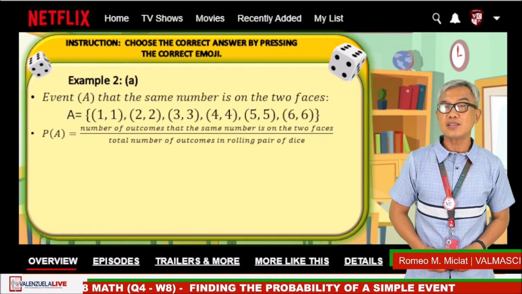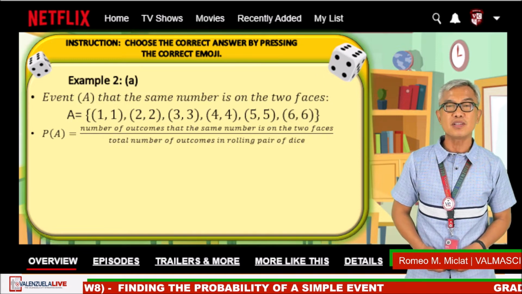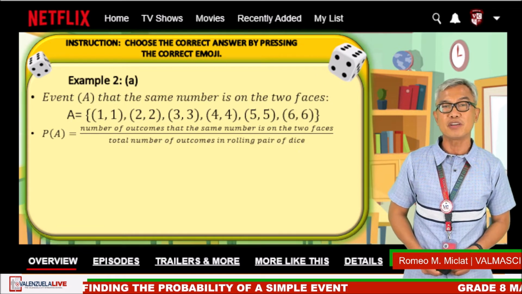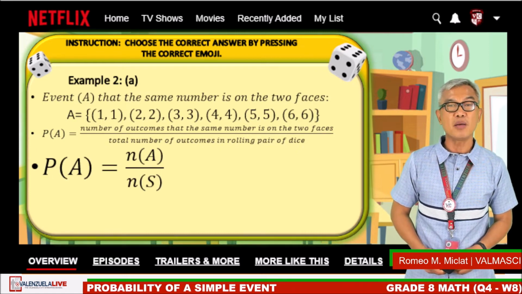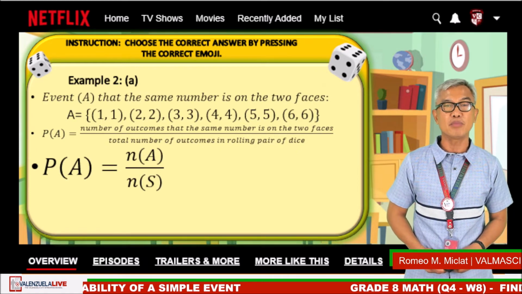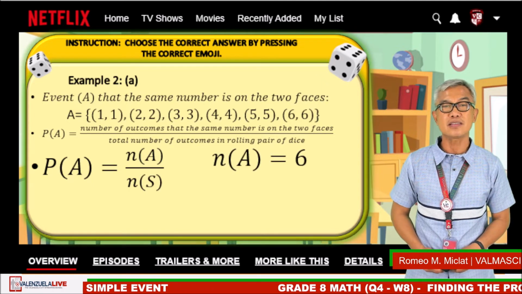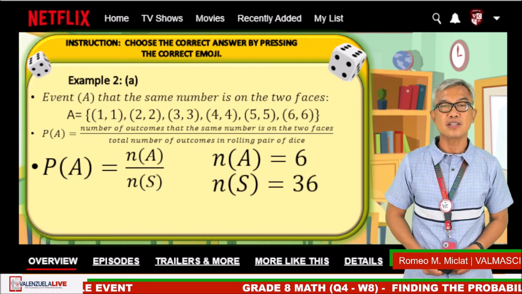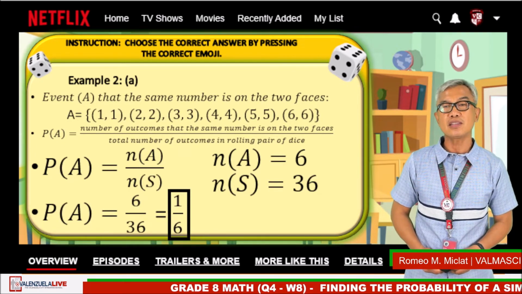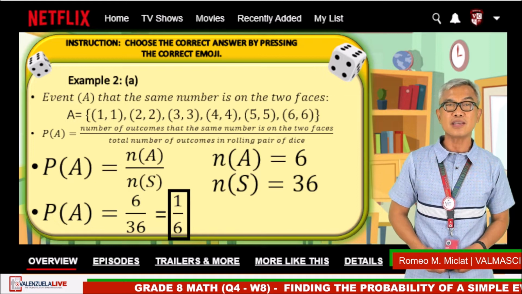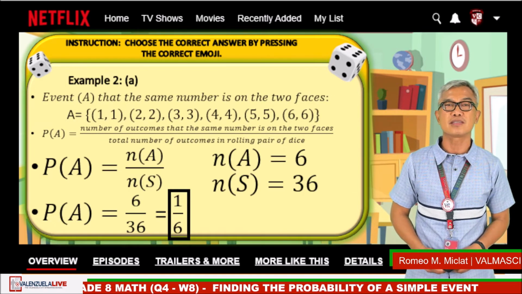Then the probability of event A is equal to the number of favorable outcomes divided by the total number of possible outcomes. The probability of event A is equal to the number of event divided by the number of sample space. The number of event is 6. The number of sample space is 36. So substituting to our formula, the probability of event A is equal to 6/36, which is also equal to 1/6.